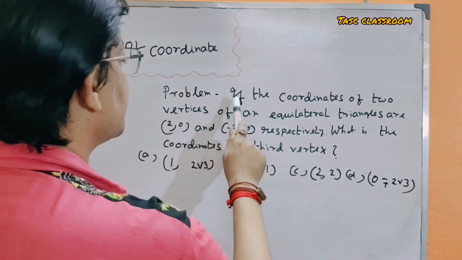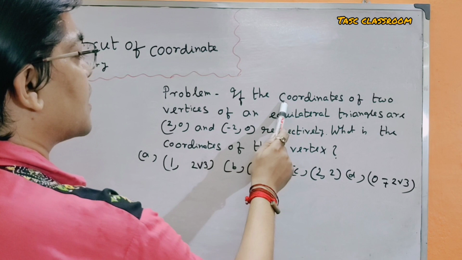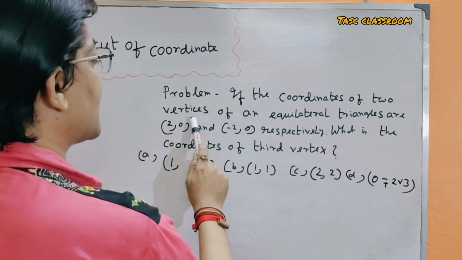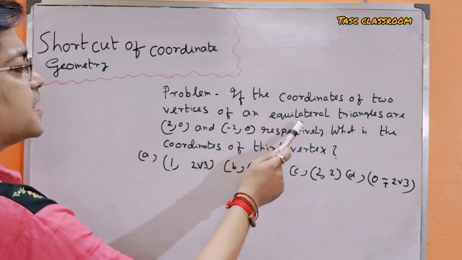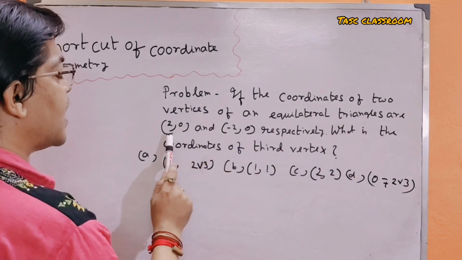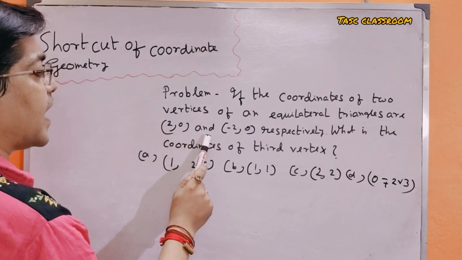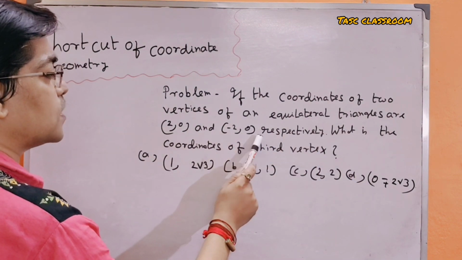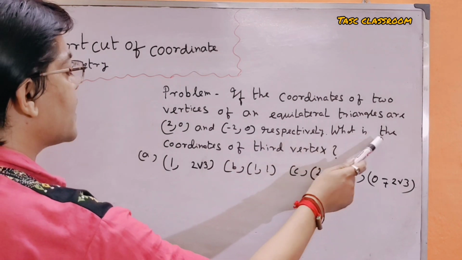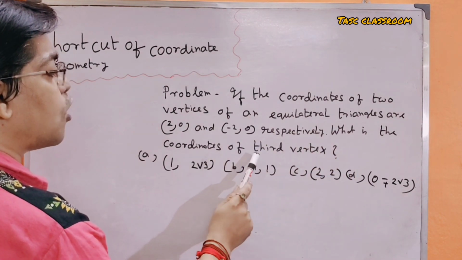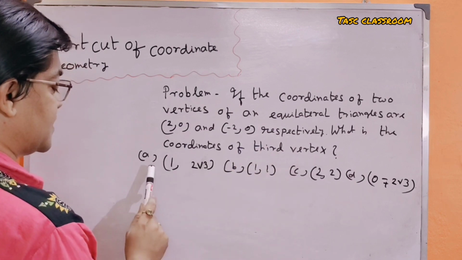If the coordinates of two vertices of an equilateral triangle are (2, 0) and (minus 2, 0) respectively, what are the coordinates of the third vertex?